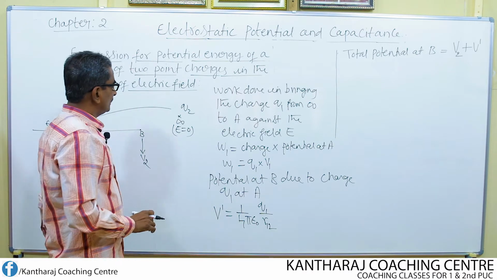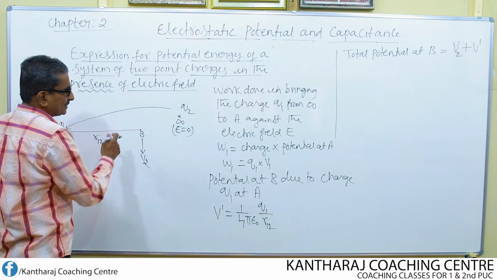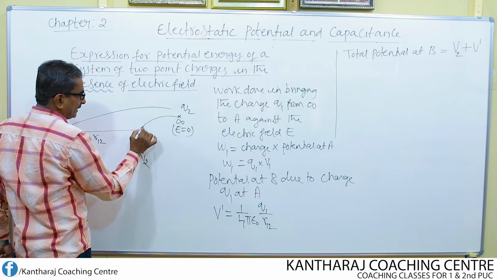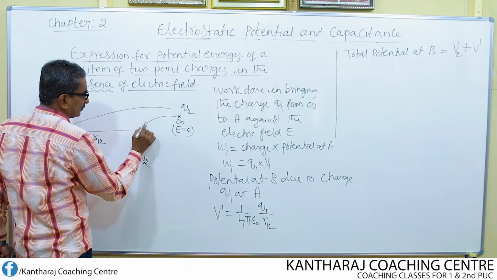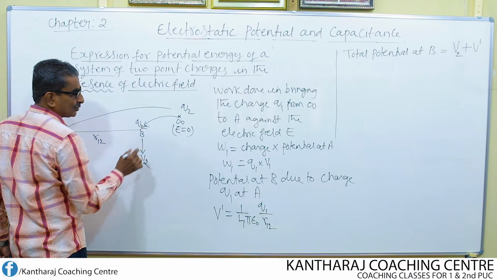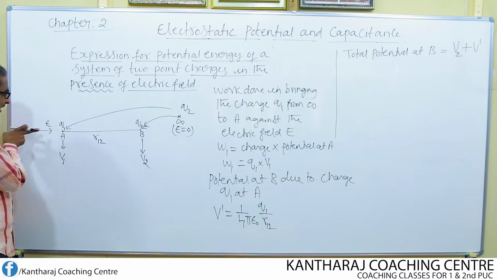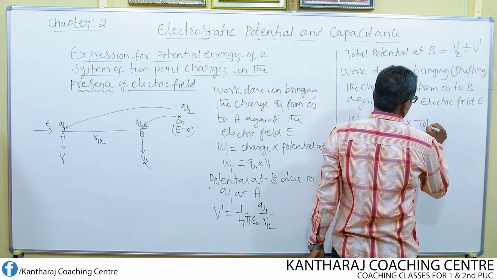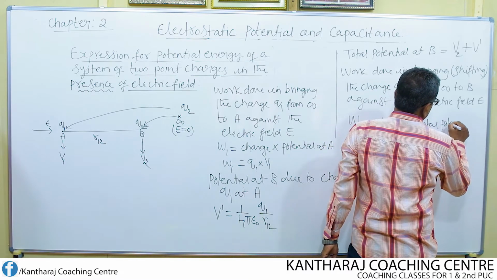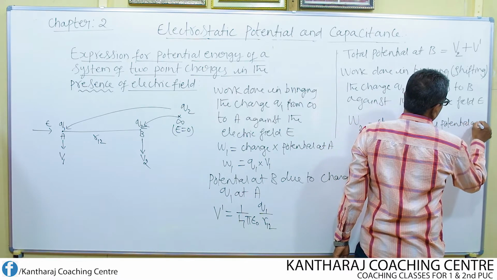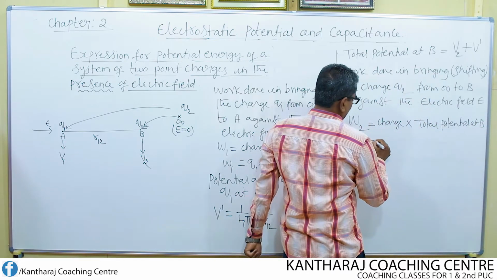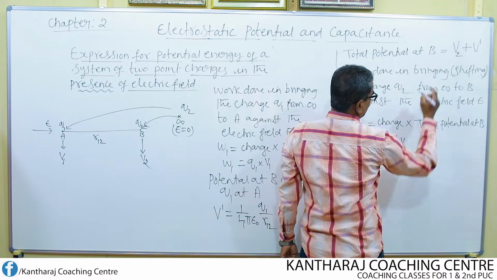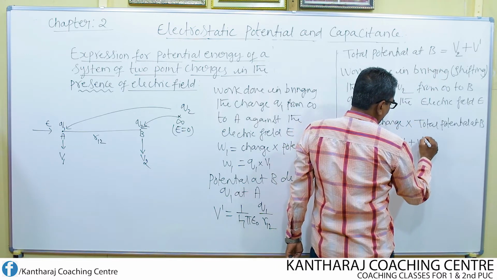Now let us shift the second charge Q2 from infinity to the point B. Again, while shifting the charge Q2, once again work should be done against this electric field. Charge into total potential at B. So the charge we are shifting is Q2, total potential is V2 plus V dash.